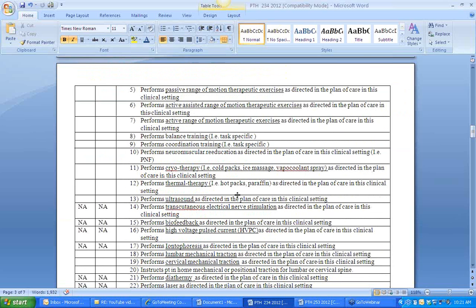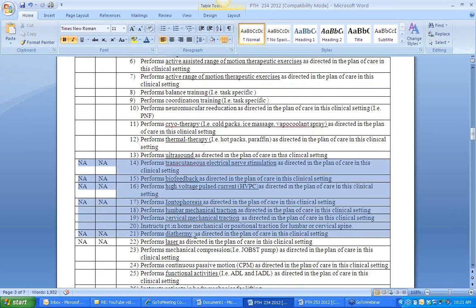Yep, right here. It's really based off what they've had in their academic setting before we get there, because we can't expect a student to be graded on something that we have not given them academic knowledge on. So for example, you'll see that for 234 they've performed ultrasound. They've had ultrasound training. They've had modalities. But we separate out electrotherapy from ultrasound. So they're not going to have knowledge of what a TENS unit is or electrical stim. They just won't have knowledge in it.